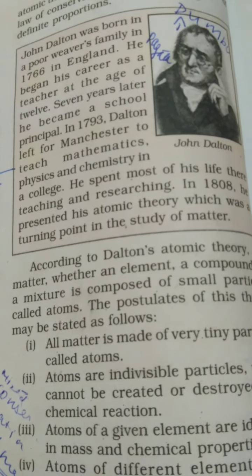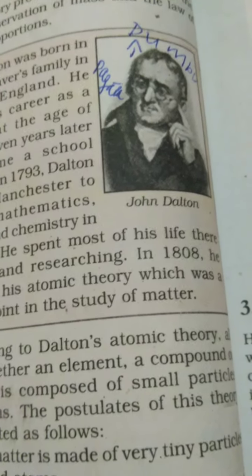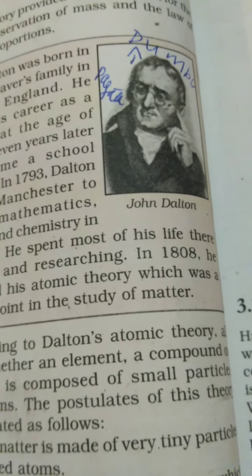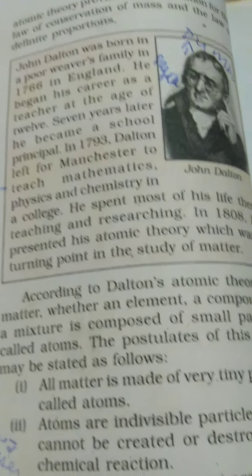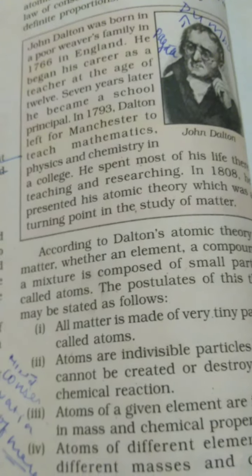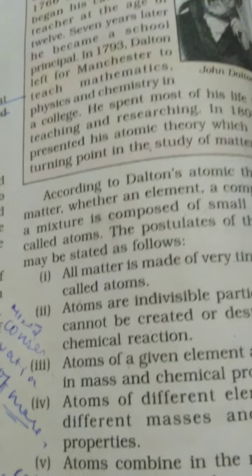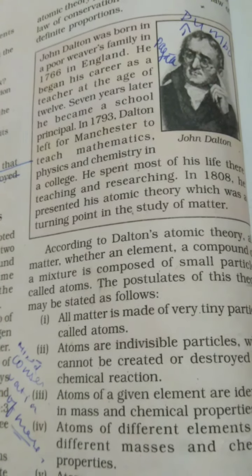So children, what is my topic today? The picture gives you imagination. He is John Dalton, the famous scientist who discovered the atom. So we are going to study Dalton's atomic theory in detail. We will study the postulates of Dalton's theory, and the drawbacks and achievements of Dalton. Everything. This is my compact and integrated class on Dalton's atomic theory. So I am ready to begin my discussion of Dalton's atomic theory.